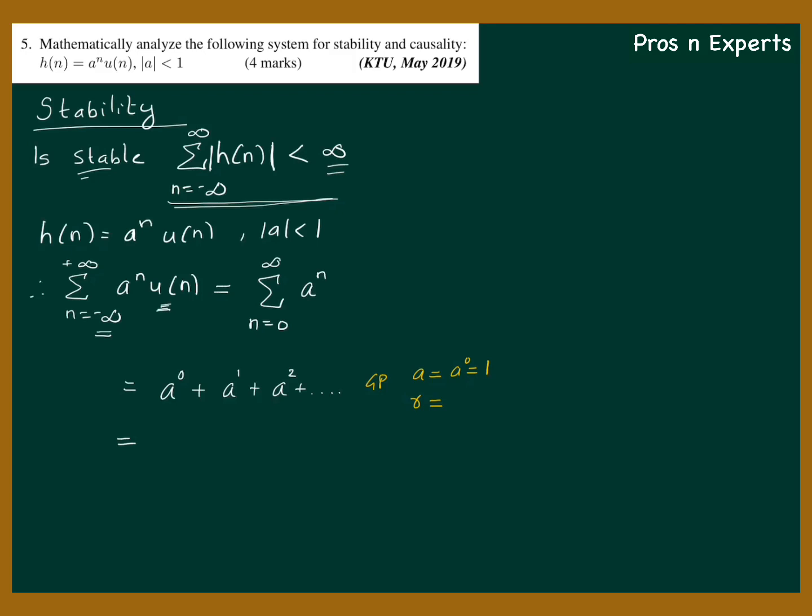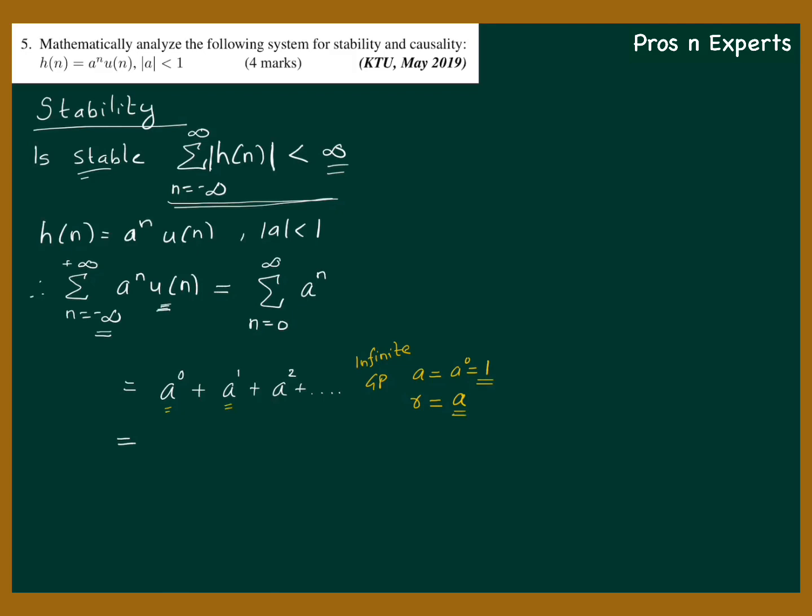Common ratio means any term divided by its previous term. So the common ratio here is a itself. So this is an infinite GP with first term 1 and common ratio a.